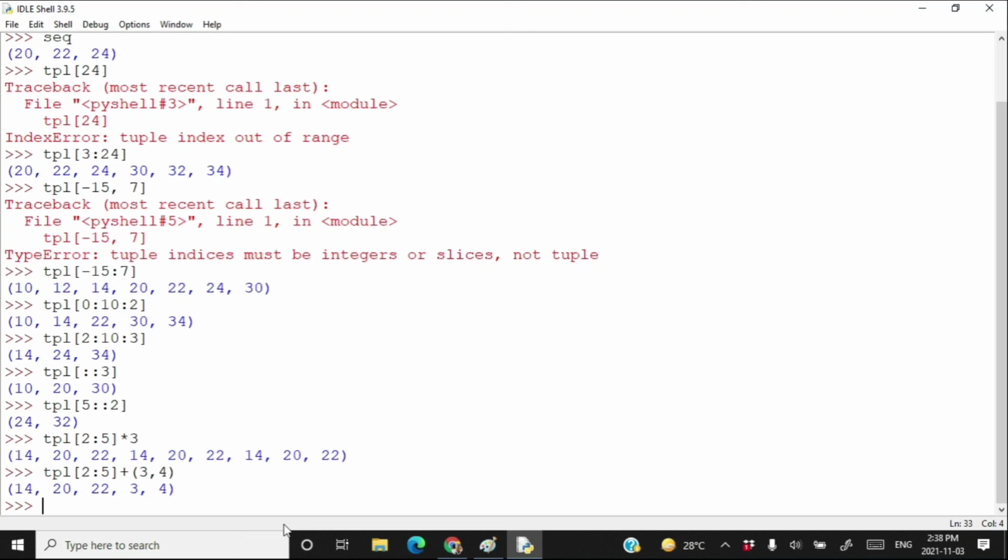So guys, that's all about different operations supported by tuple data type in Python. In the next video, we will see about various functions of tuple data type in Python. See you in the next video.